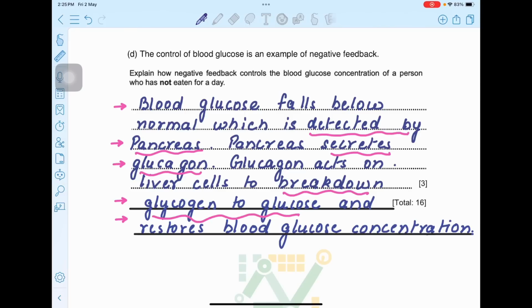So the pancreas is going to release the hormone glucagon. Glucagon is going to act on the liver cells, and the liver cells will break down glycogen to glucose. This glucose will be released in the blood, and the blood glucose concentration will be restored or brought back to normal.